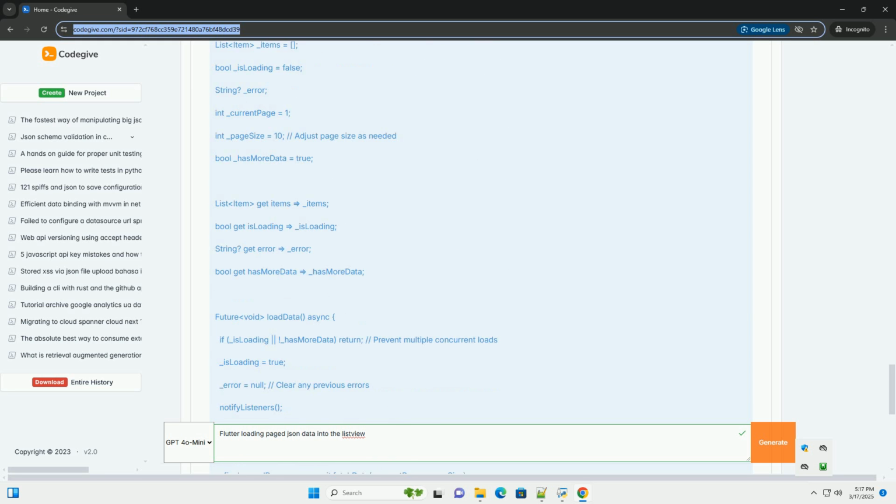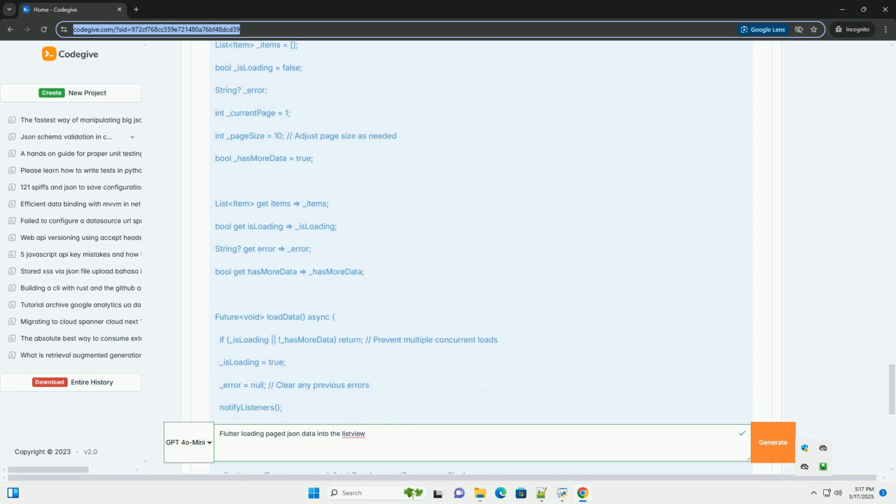7. Code optimization and best practices. Here are some tips for optimizing your code and following best practices. Debouncing: if you're triggering loadData based on scroll events, consider debouncing the calls to loadData to prevent excessive API requests. You can use the debounce package for this. Caching: implement a caching mechanism to store previously fetched data. This can significantly improve performance, especially if the data doesn't change frequently. Use packages like shared_preferences or a more robust caching library if needed.